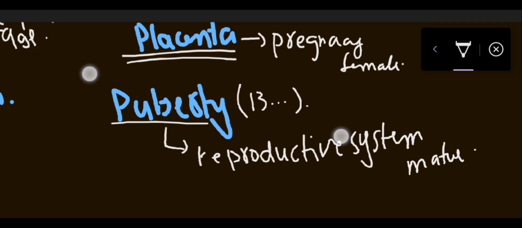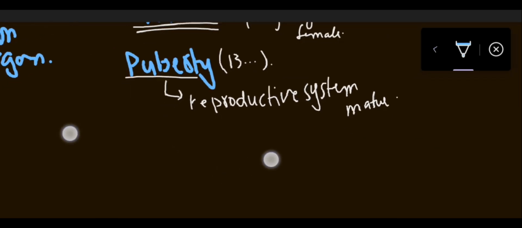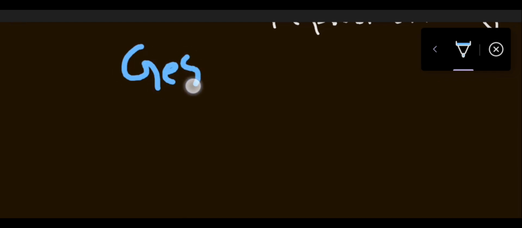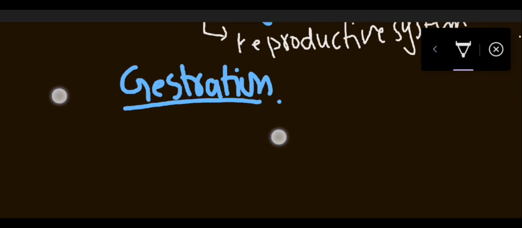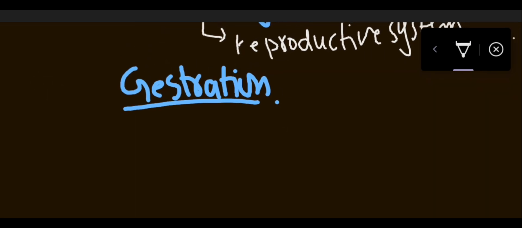After that we have gestation. What does this gestation period mean? This is the period of development of the uterus, from conception to birth. मतलब एक ऐसा पीरियड है जिसके अंदर डेवलपमेंट होती है यूट्रस की स्टार्टिंग से लेकर बर्थ तक एक चाइल्ड के अंदर.